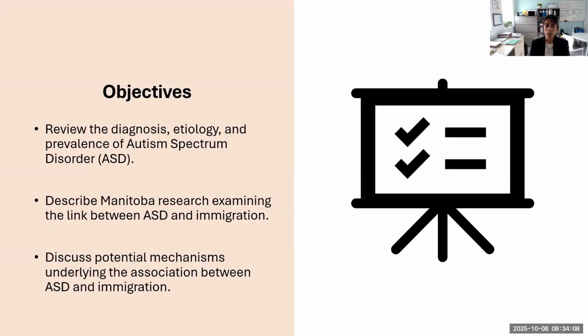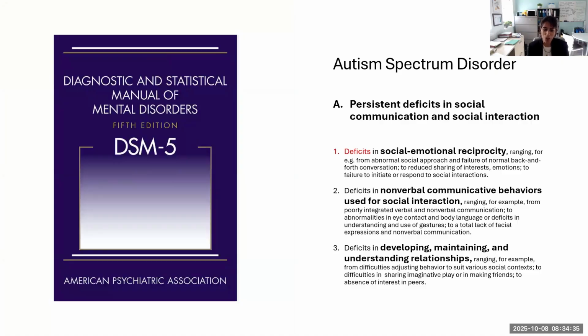So the objectives of today's presentation are basically three. We'll review the diagnosis, etiology, and prevalence of autism spectrum disorder. We'll talk about the research that we've been conducting here in Manitoba, trying to determine and understand if there's a link between autism and immigration, and then discuss potential mechanisms that may play a role in this association between autism and immigration. So before we start, I know that this is a community of developmental pediatricians, so I'll go fast perhaps during these first few slides.